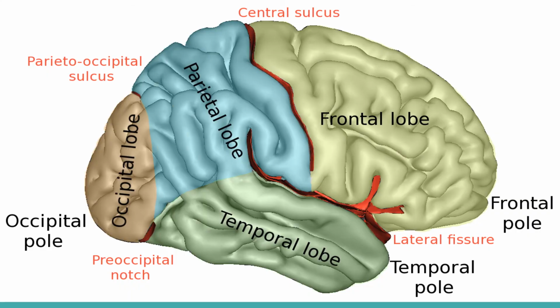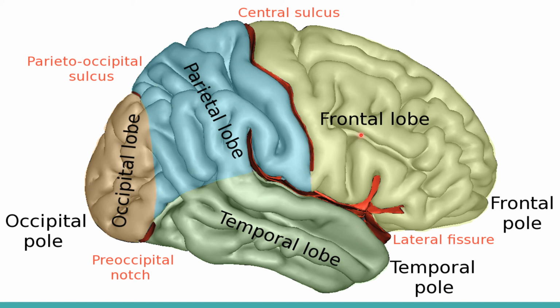This is the cerebral hemisphere. As the telencephalon goes forward, it creates the frontal lobe. As it goes upward, it creates the parietal lobe. As it goes backward, it creates the occipital lobe, and as it goes down and turns, it creates the temporal lobe.